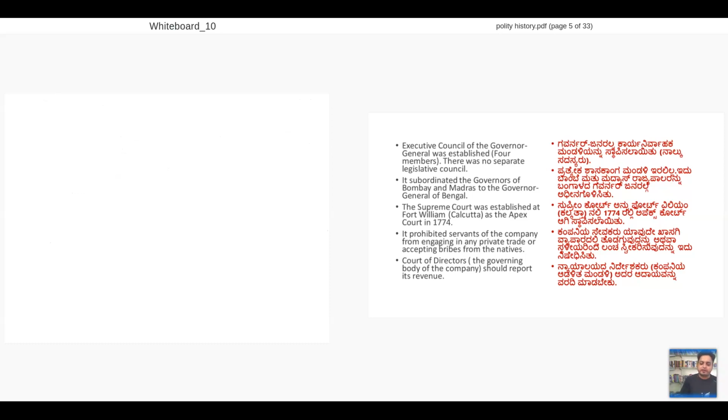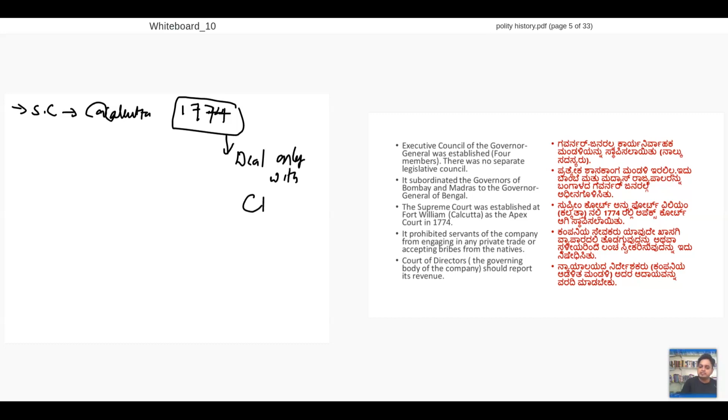So they start controlling first. They keep Supreme Court. They open Supreme Court at Calcutta in 1774. So why do I need Supreme Court in India? Because this Supreme Court which came up in Calcutta deals only with East India Company matters. The trade matter, corruption matters, punishment matters. That's why. So now Governor General is there, the Supreme Court is there. Won't it control East India Company's workers? So that's why we set up Supreme Court.